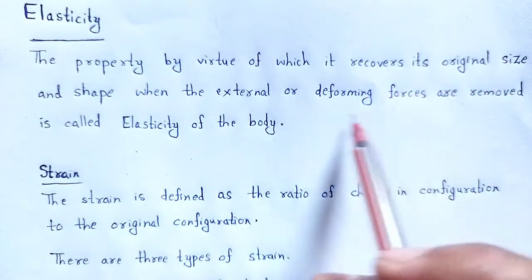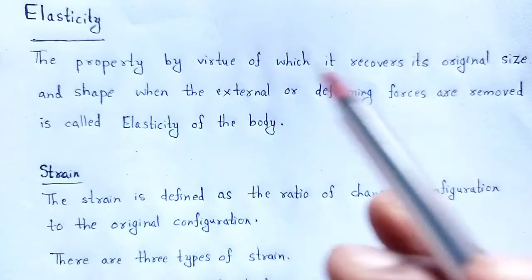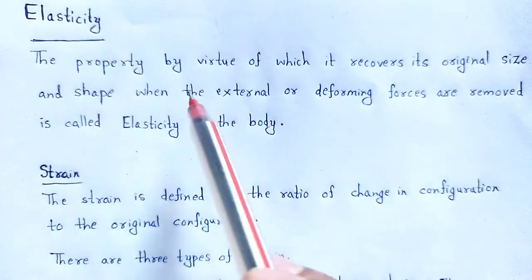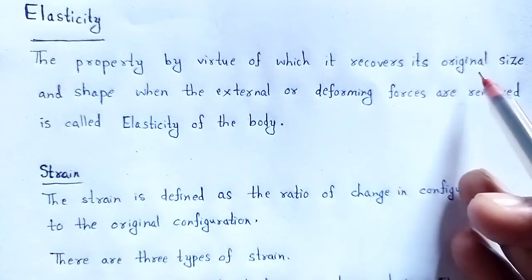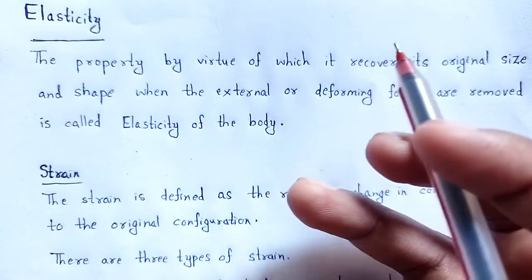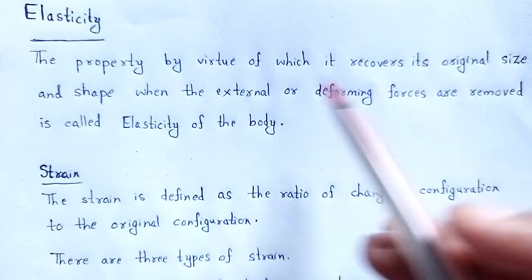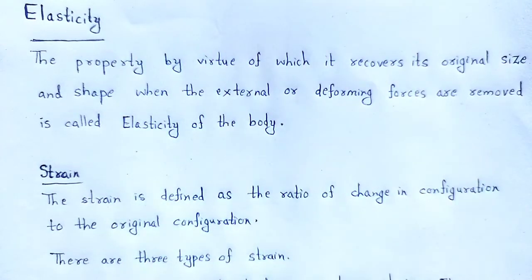That is a force under which the body changes its shape and size. In this way, elasticity is the property of that body to recover its original shape and size when the external force is removed.